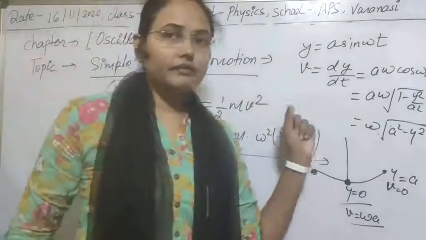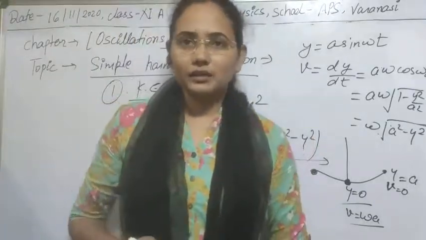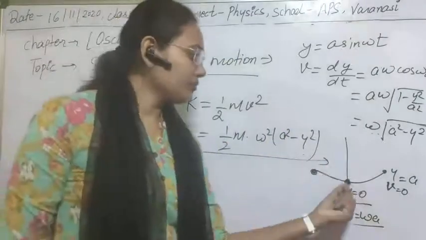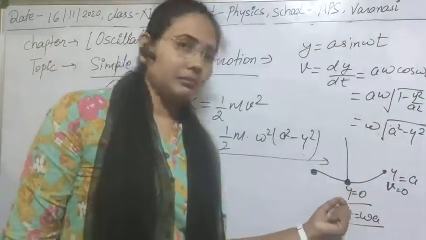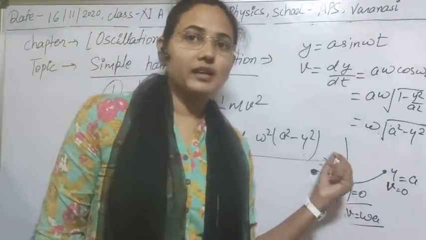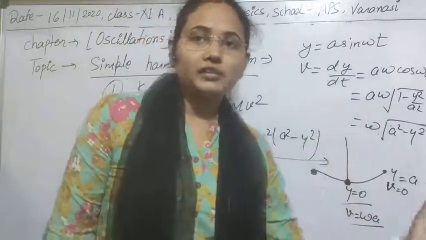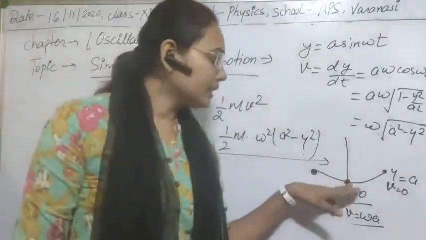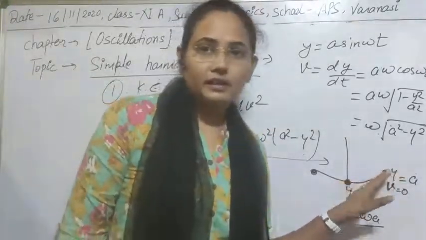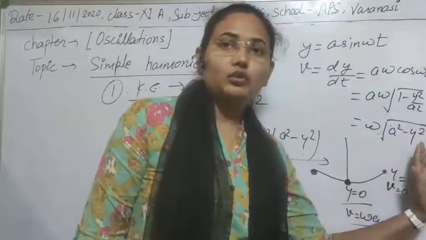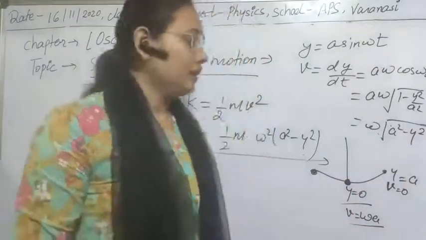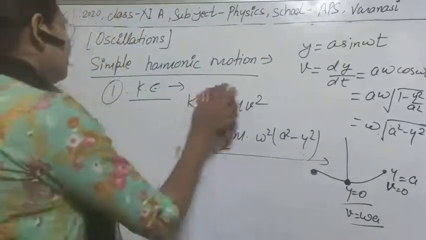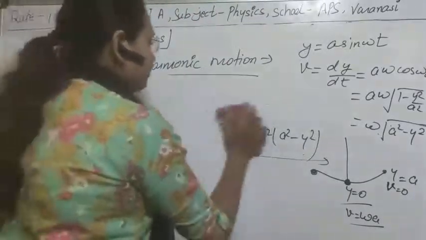So simply, if we are talking about the kinetic energy of simple harmonic motion, then it will be greatest at the mean position, and lowest or 0 at the two extreme points. Clear? It means kinetic energy is decreasing as we tend toward the extreme positions. Next, the topic is we have to calculate the potential energy of the simple harmonic oscillation.